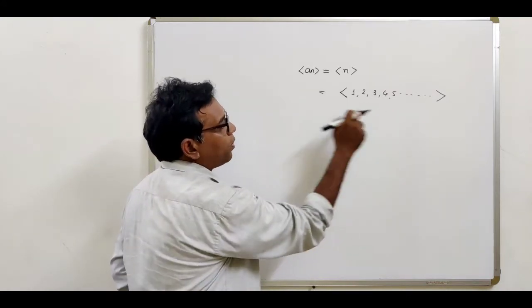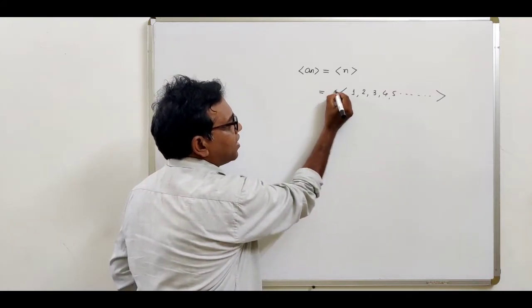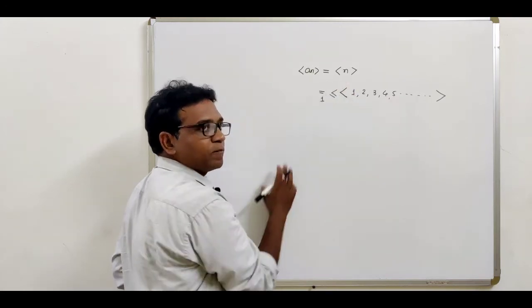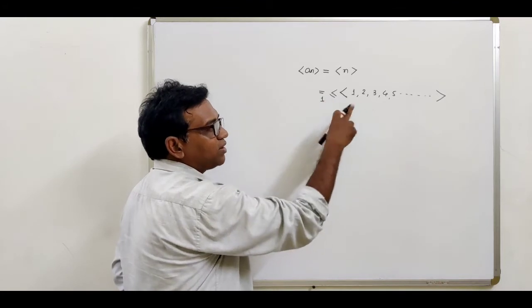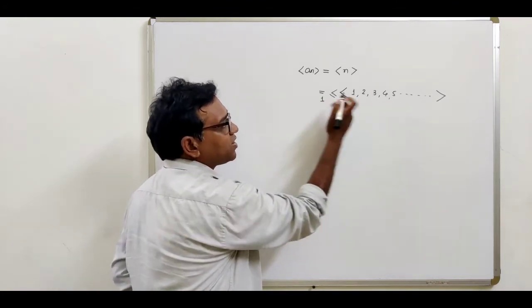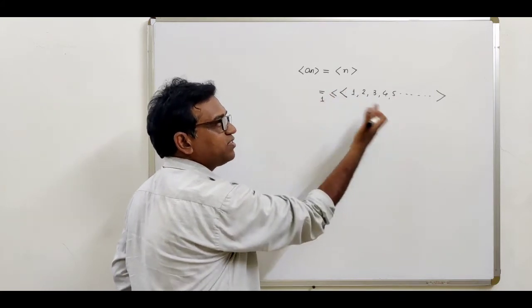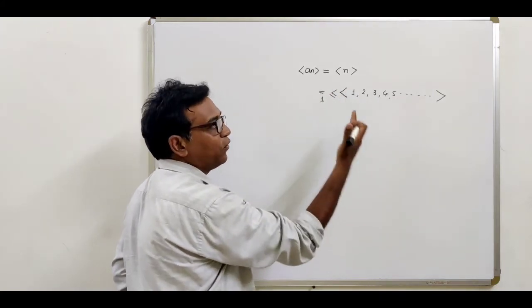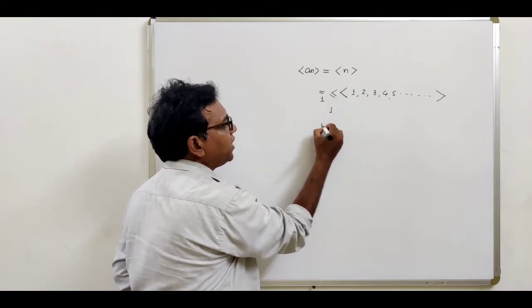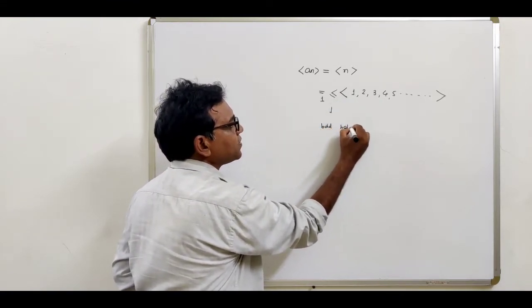So all the terms of the sequence are greater than or equal to 1. It contains 1, 2, 3, 4, 5, 6 and so on, so each term is either greater than 1, meaning 2, 3, 4, or equal to 1. So this is a bounded below sequence.